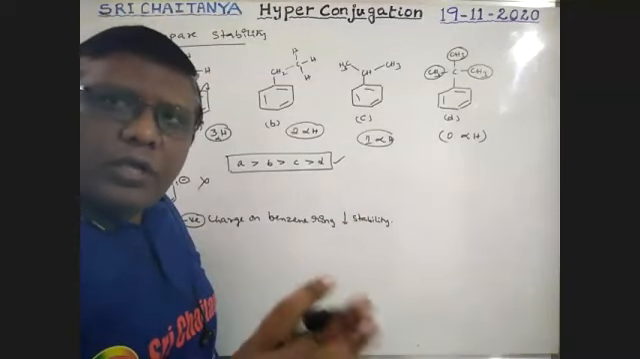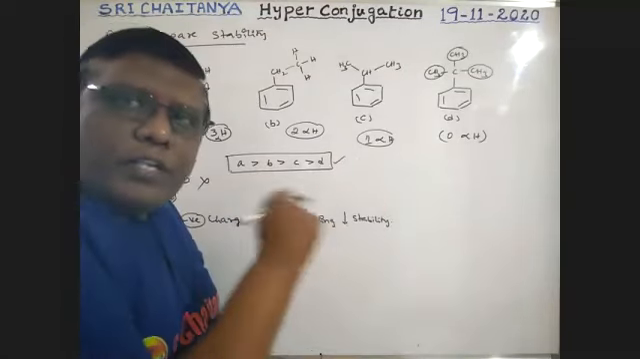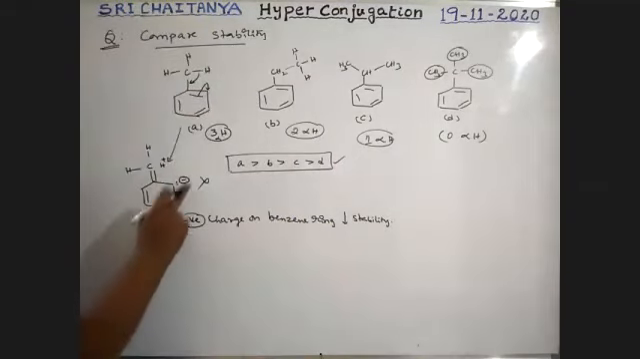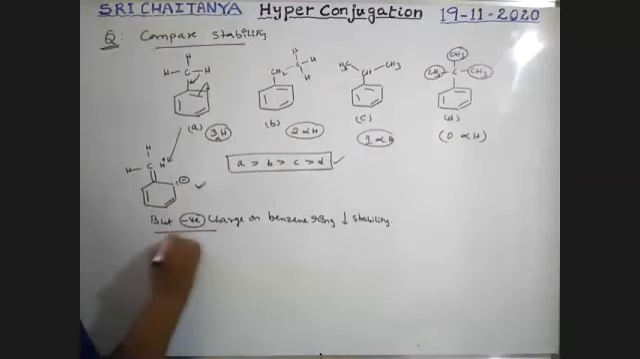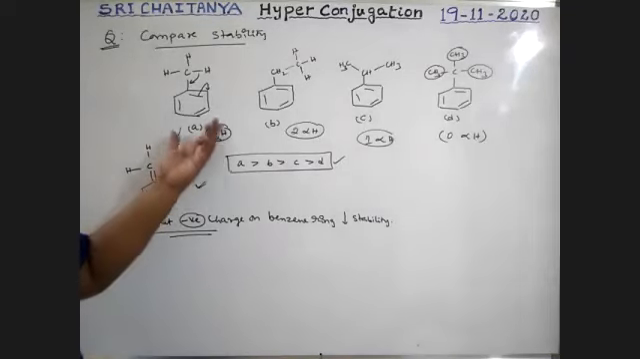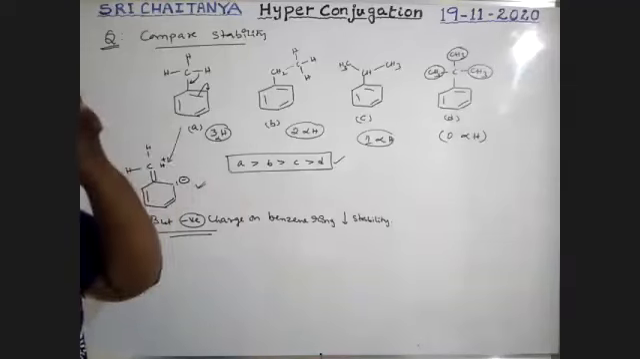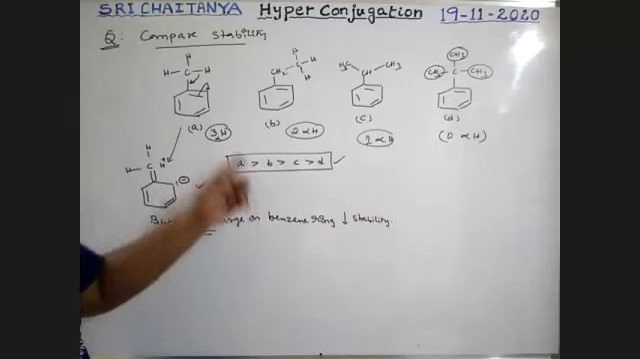No doubt, alpha hydrogens are considered, but when compared to open chain compounds, the benzene condition. So this is acceptable, but this is also acceptable. This is acceptable, and also this is acceptable. So as per our alpha hydrogen conditions, these are the conditions. This is the order of stability as per our alpha hydrogens.